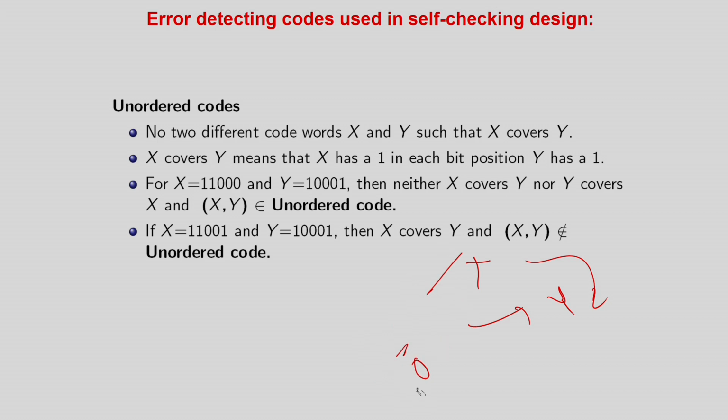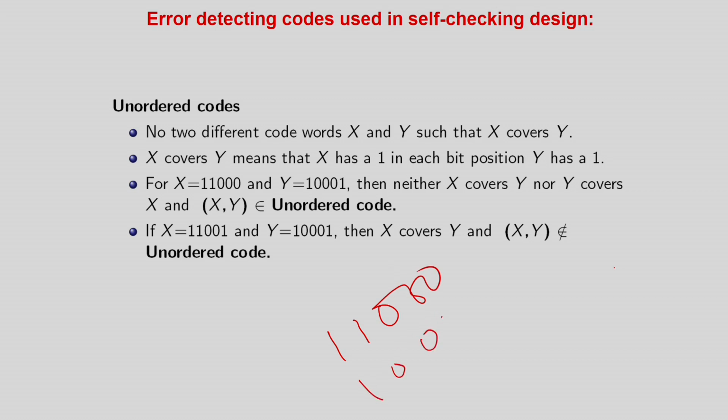But unordered codes are something where neither covers the other. For example, if x is 1, 1, 0, 0, 0 and y is say 1, 0, 0, 0, 1. In this case you see this is x and this is y. This one has a 1 over here and it's a 0 over here. These are matched, and this one is having a 1 over here.